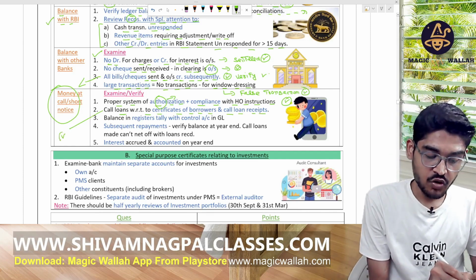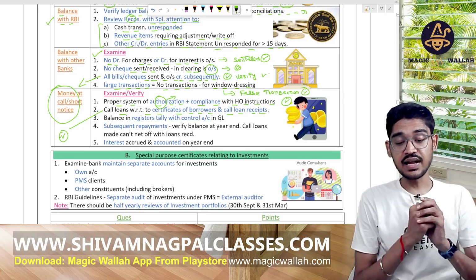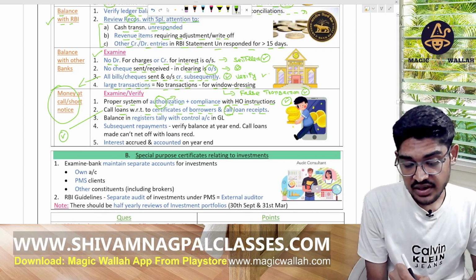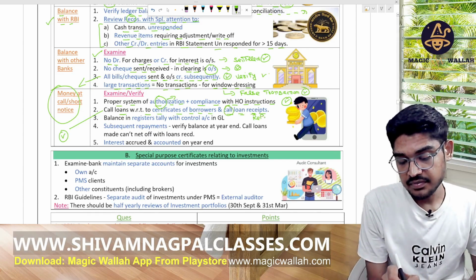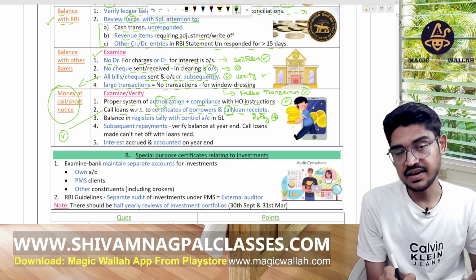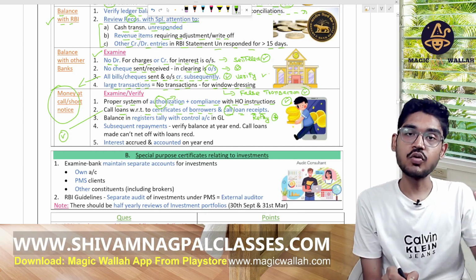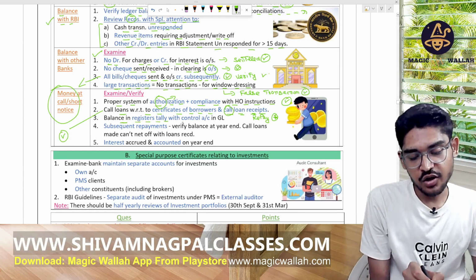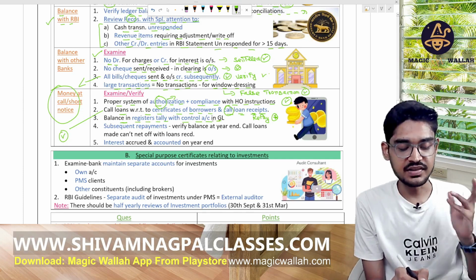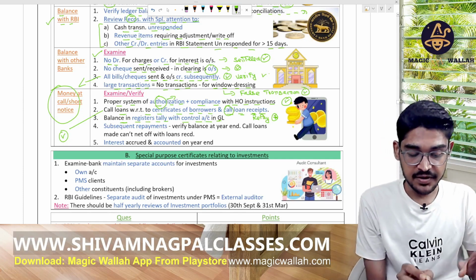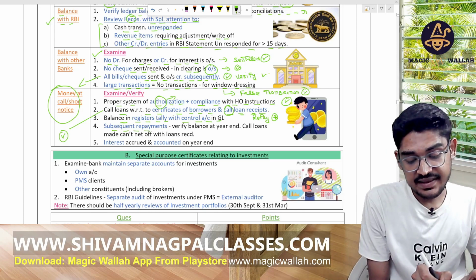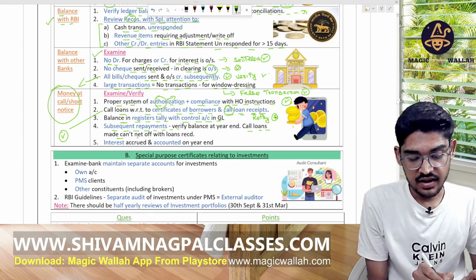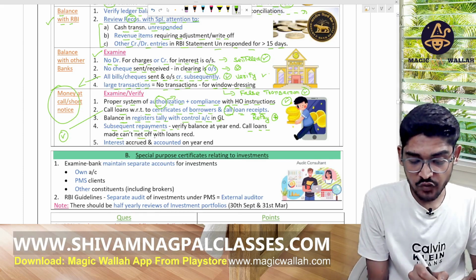Check which borrower has taken this loan, verify the certificate, and also check whether any loan was repaid by them whenever demanded by the bank. It can be short notice, it can be call notice, any one. Now, balance in the registers should tally with the control account in the general ledger. This is a simple thing. Then subsequent repayment. Verify the balance at the year end, and the call loans cannot be netted off with the loans received.